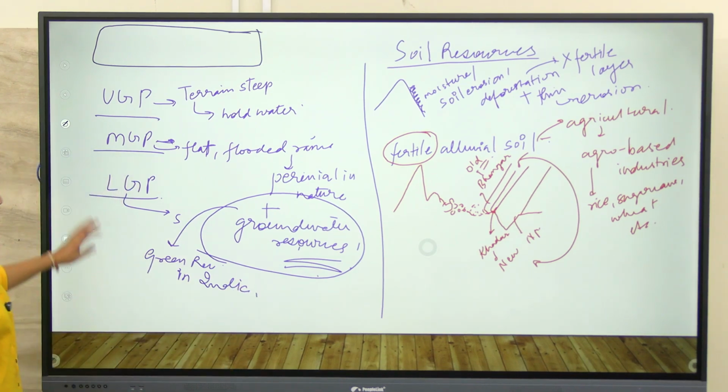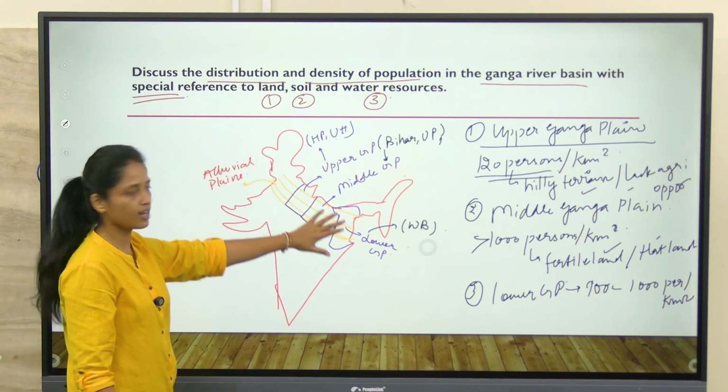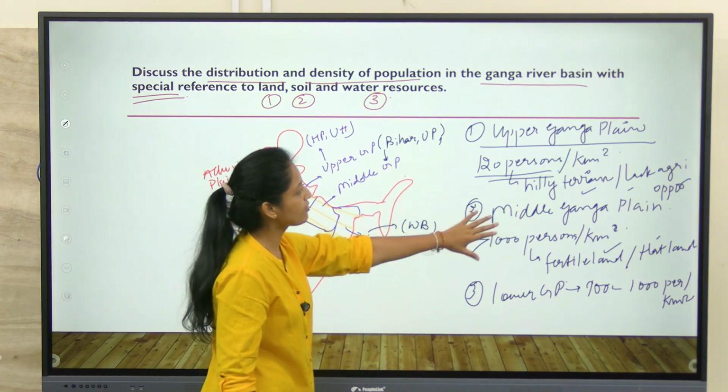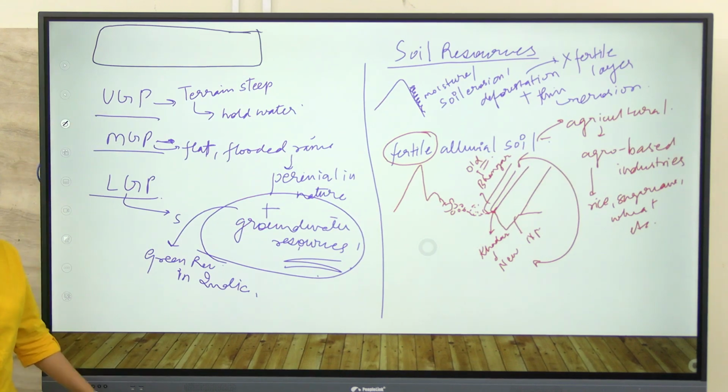Okay, so basically I think we have discussed everything. We have discussed the parts of Ganga Basin, the population density of Ganga Basin, and we have related this population density to the physical features of Ganga Basin.